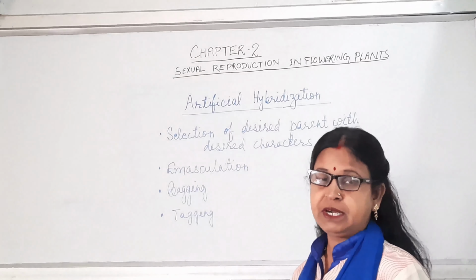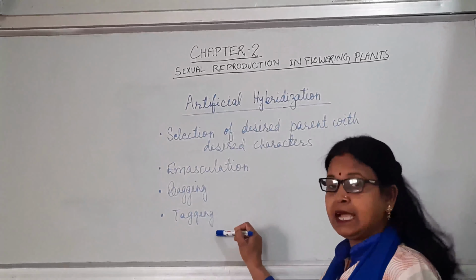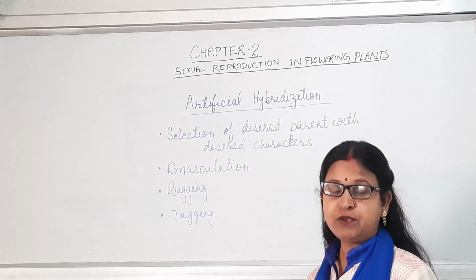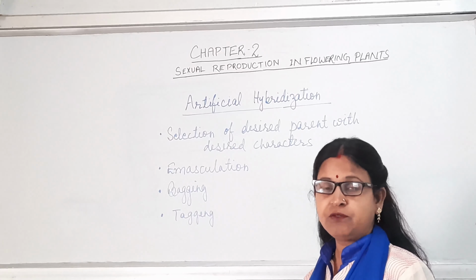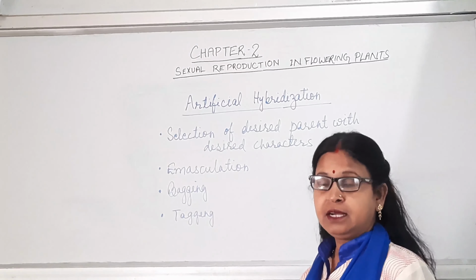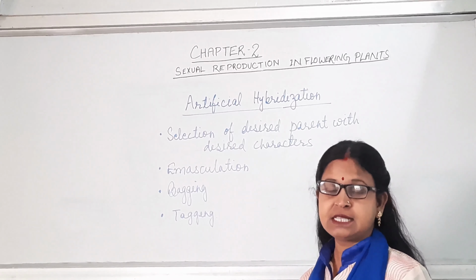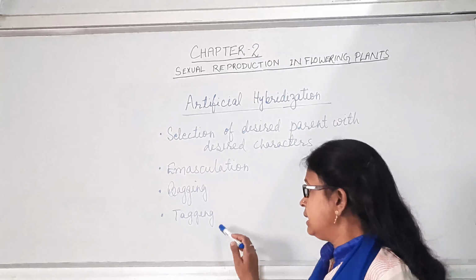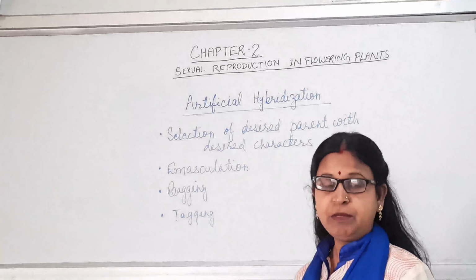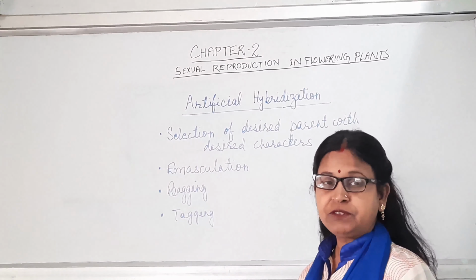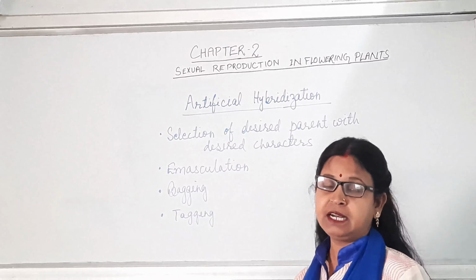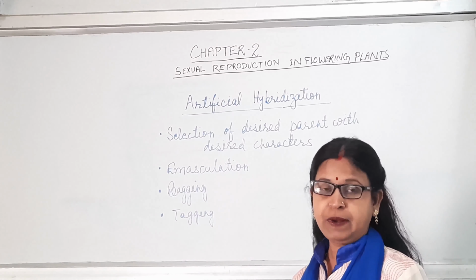Now after that, tagging. That means all the information about the time of emasculation, the maturing time of the female gamete, and then the pollination, all these things are written on a paper and tagged over there so that the plant breeders can maintain the record. After that the desired pollination occurs and we will get the desired type of plant also.